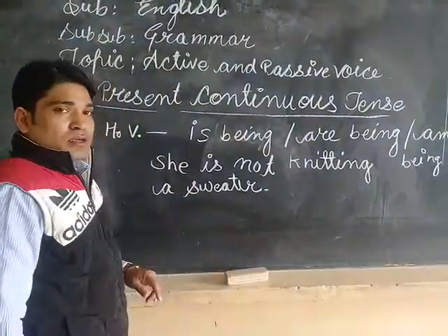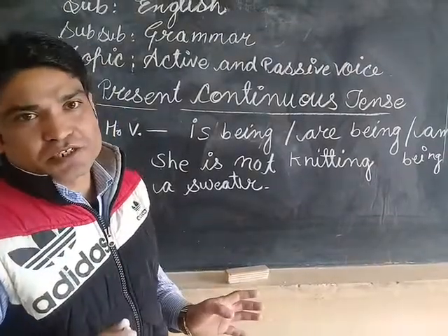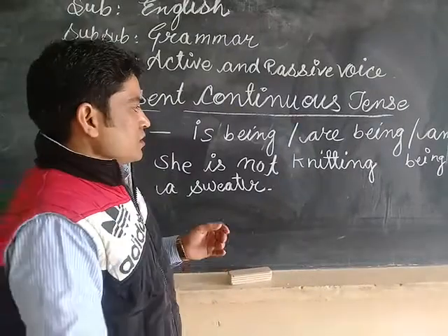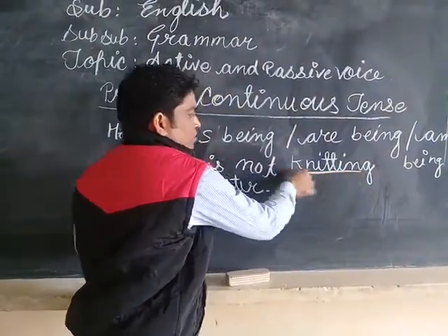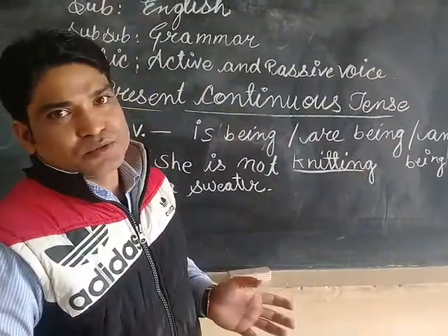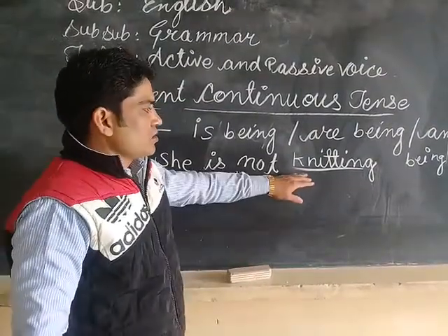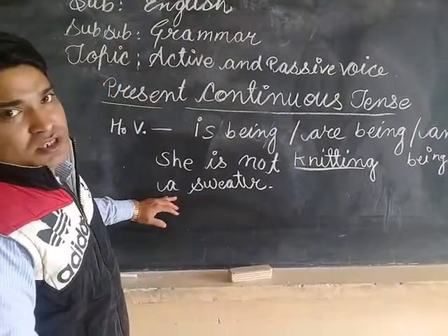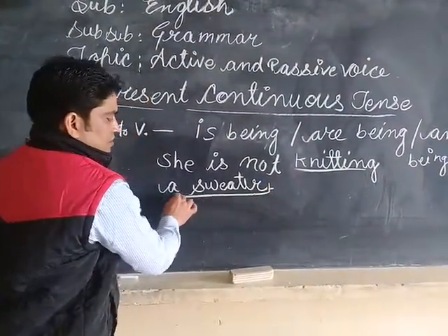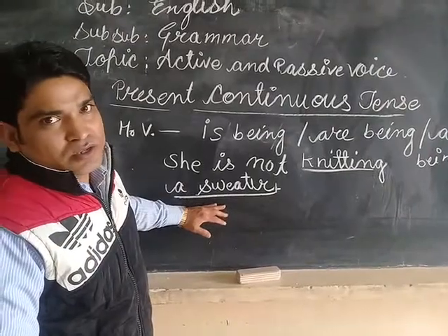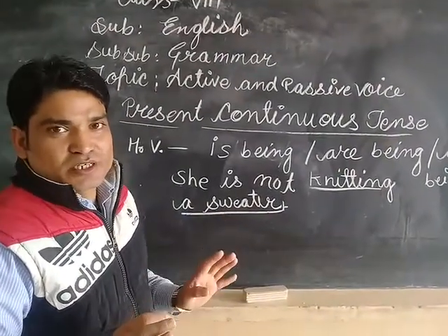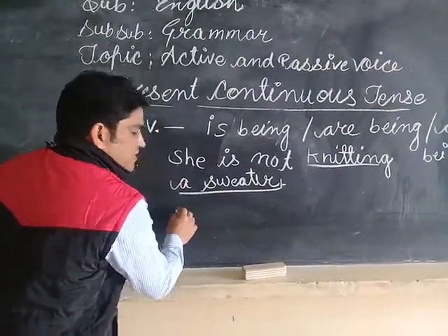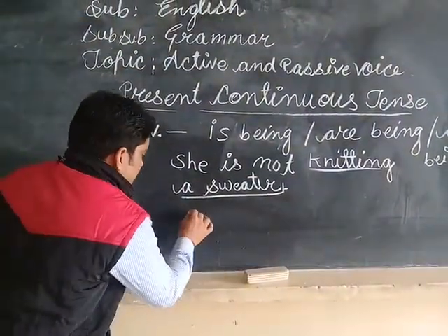First of all, we have to find the object. Students, I told you many times that if we ask a question from the verb, it will tell us the object: what is knitting? The answer is a sweater. Clear, students? A sweater is our object. It will be used as the subject in our passive voice.